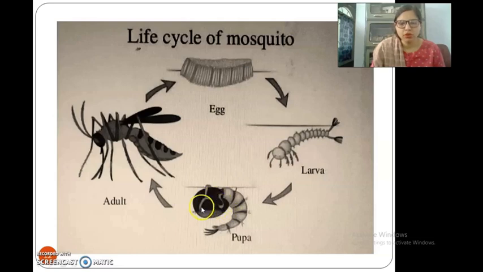In the pupa form, we can see there are two parts. This is called the cephalothorax and this is the abdomen. When the pupa is fully matured, the dorsal skin ruptures and the mosquito comes out. In this stage, they don't feed, they don't eat anything, and from there they become an adult mosquito. In unfavorable conditions, the mosquitoes hibernate. But in polar environments, this cycle may be prolonged.